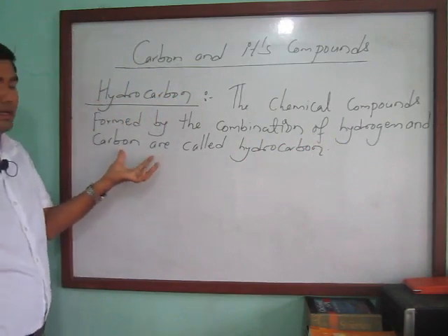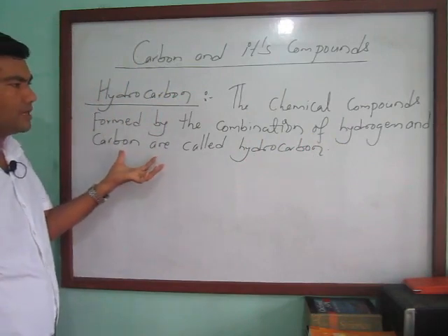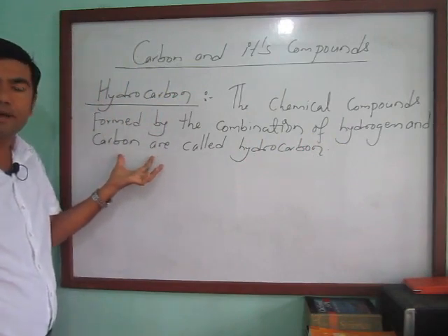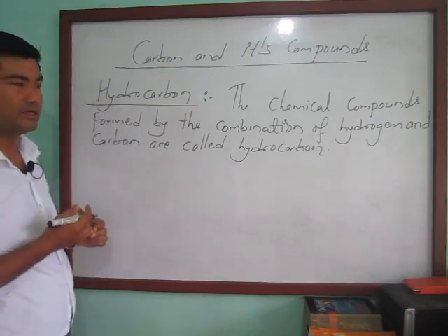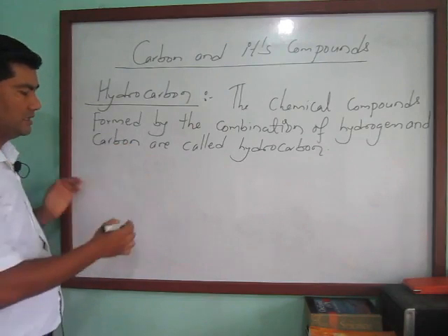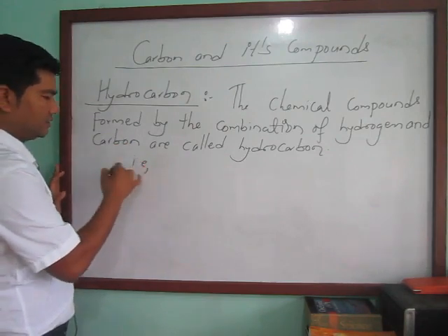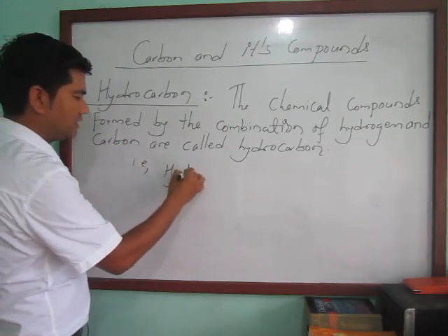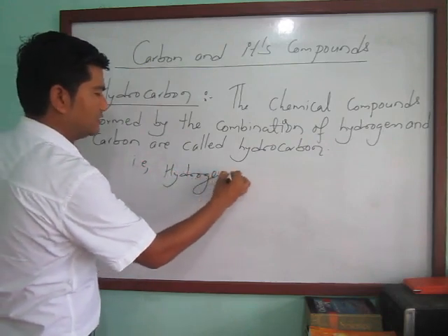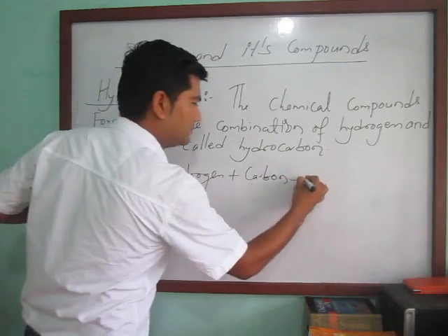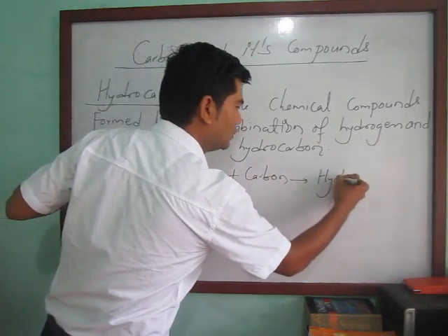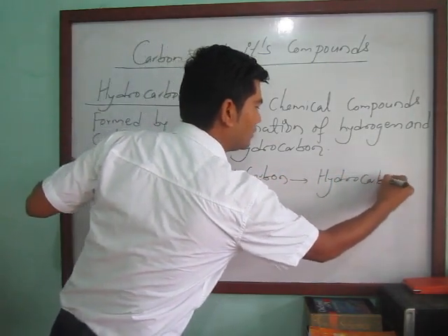So everybody, any chemical compound which is formed by the combination of hydrogen and carbon is called a hydrocarbon. That is, hydrogen plus carbon gives hydrocarbon.